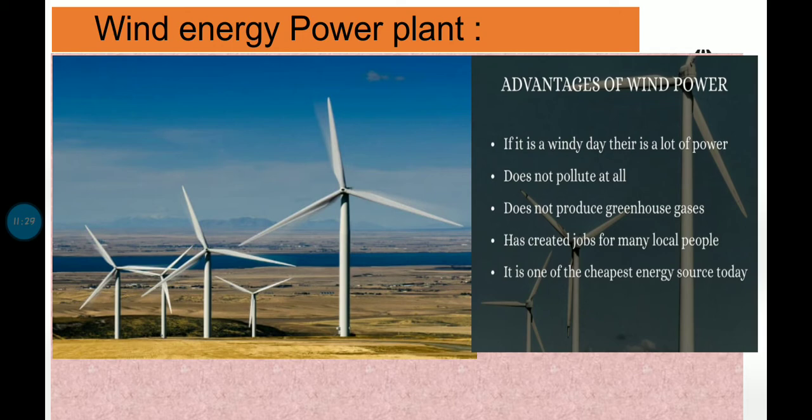Now, the various stages in the wind energy generation system are, first of all, we require wind with the required velocity, right? If the speed of the wind is less, it will not make the blades of the wind turbine rotate. So the required velocity is necessary. When that amount of velocity is there, it will rotate the wind turbine, right? And this in turn will make the generator work to produce electricity, right?